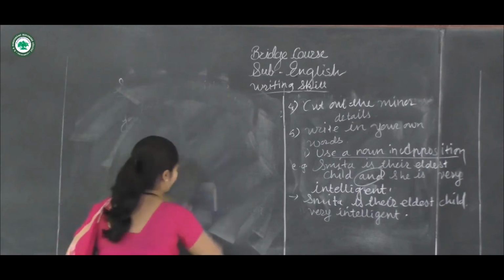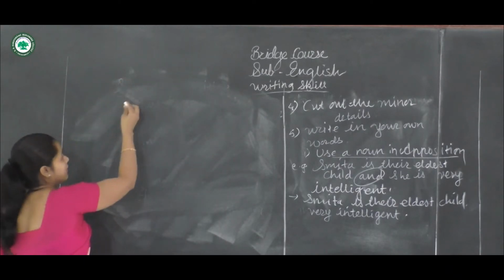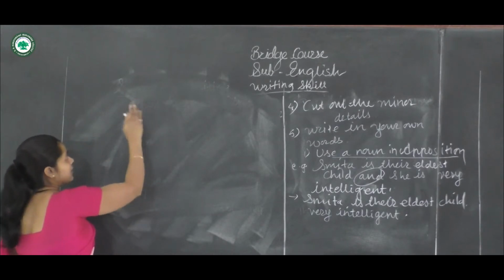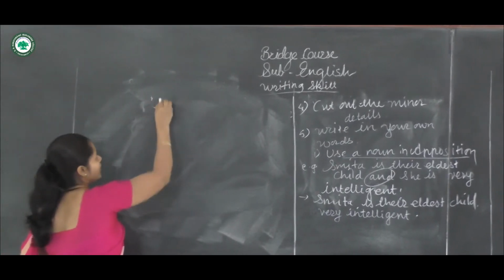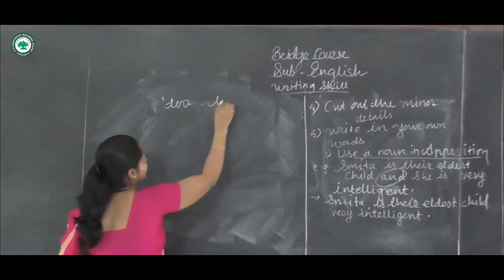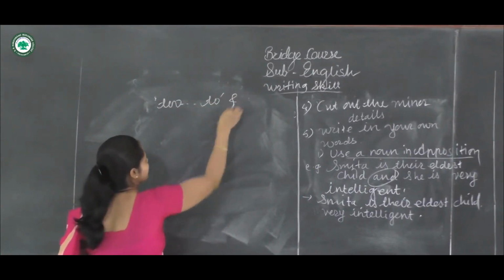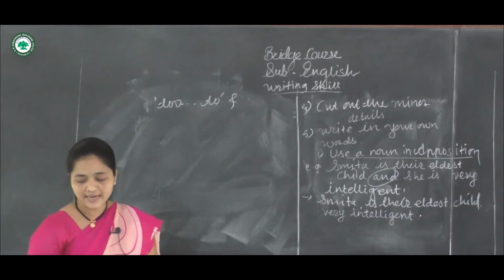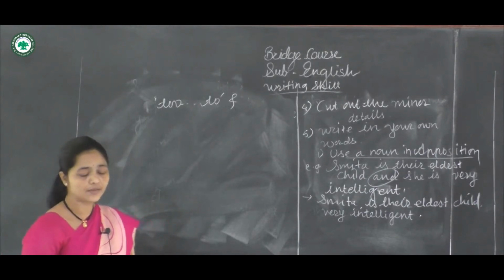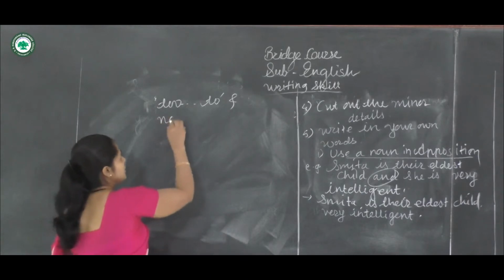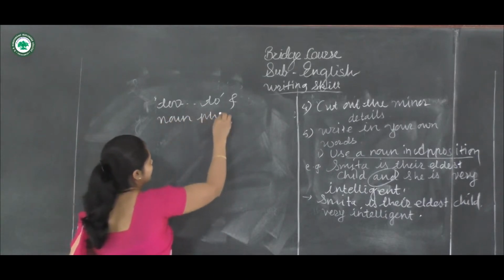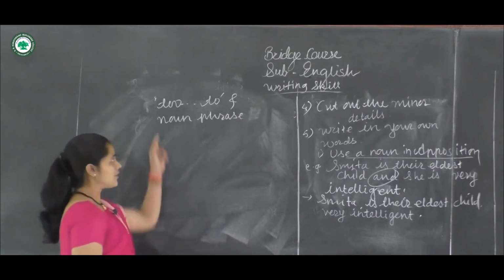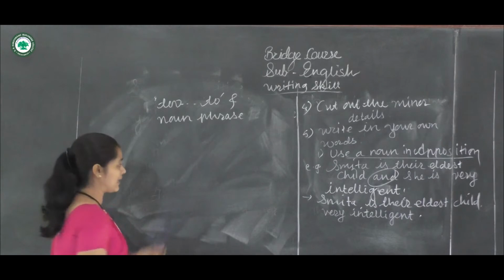What's that here? You can use here while making your summary, the phrases or the words like too and to, as well as you can use here noun phrase instead of clause. You can use noun phrase instead of clause. Okay, so you can use these while writing your summary. Take an example of it.